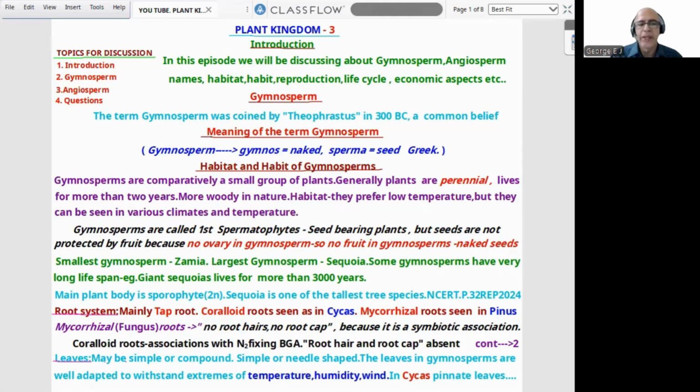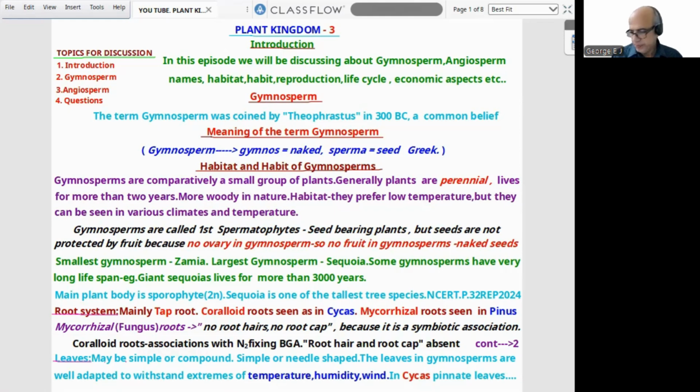Now on the plant side, we can enter the root system. I have written each heading so it will be easy for you to study and remember. Mainly taproot systems. We can also find coralloid roots, for example in Cycas. Mycorrhizal roots are seen in Pinus. Mycorrhizal root means association with a fungus; mycology is the study of fungus. In mycorrhizal root there are no root hairs and no root cap because it is a symbiotic association. Coralloid root is an association with nitrogen-fixing blue-green algae or cyanobacteria. Again, root hairs and root cap are normally absent.